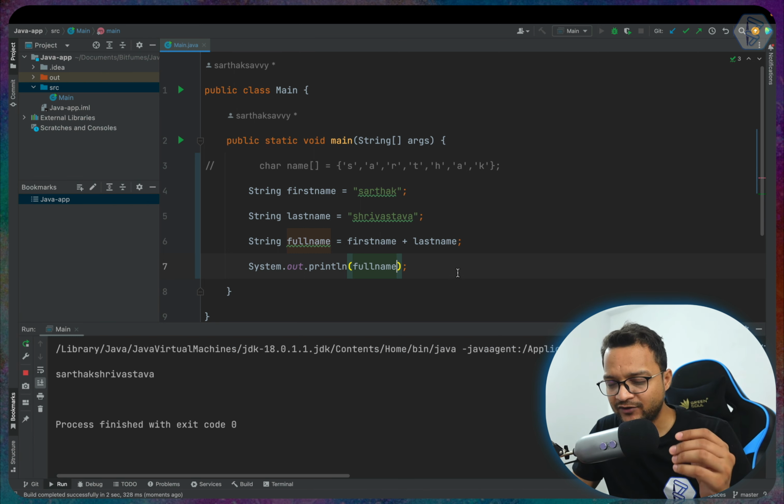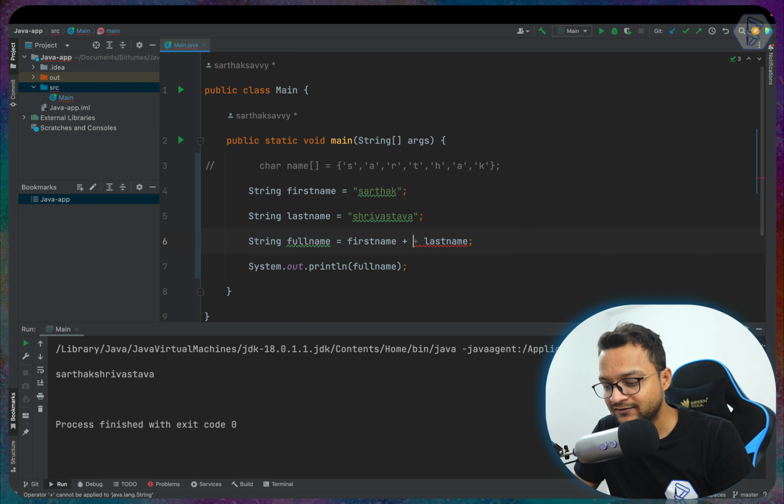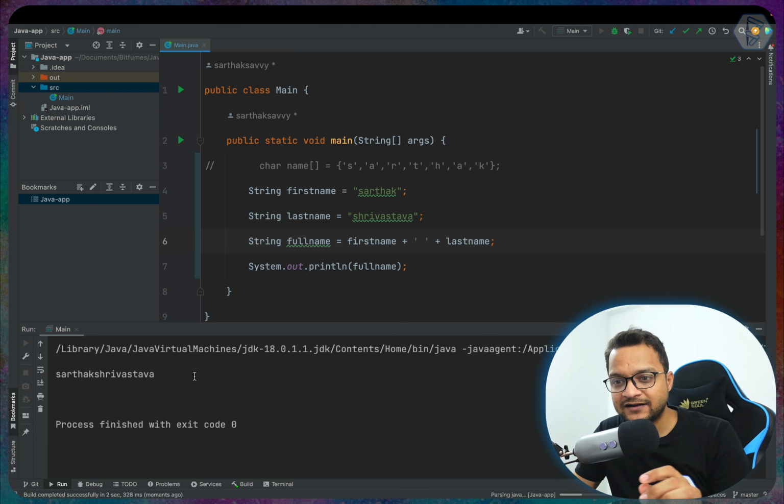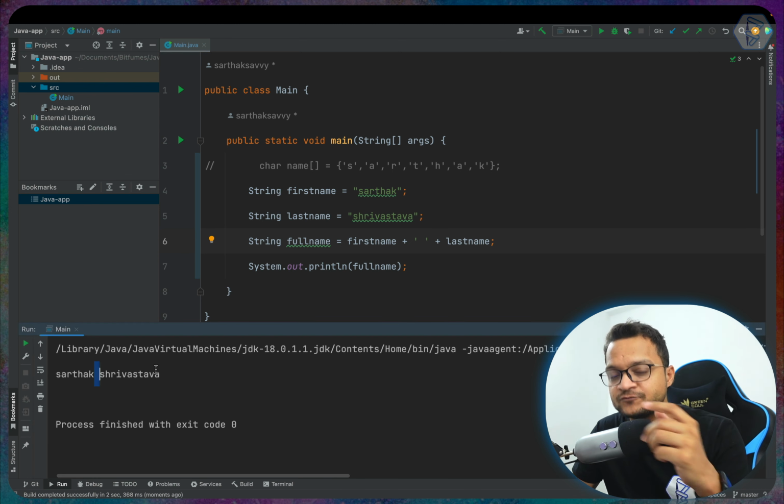So this is very easy to understand. But remember, we need a space in between, so you can add a space just like this. Yes, this is so easy to understand. And we have added the space. This means Sarthak space Srivastava.